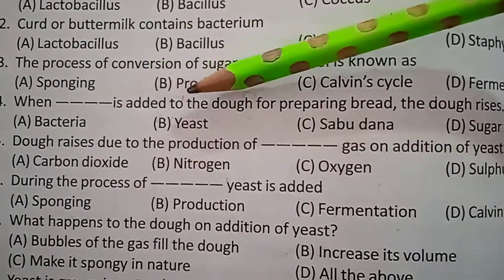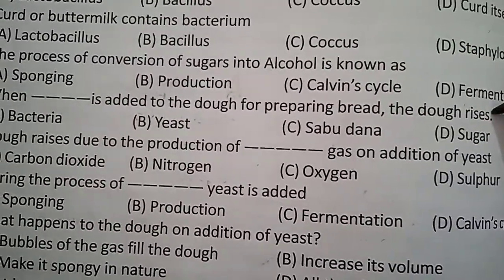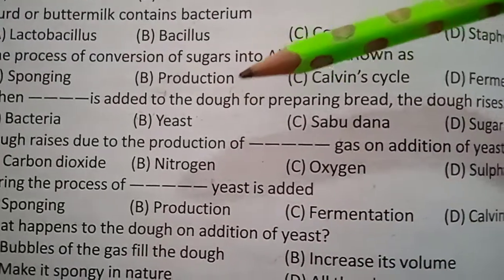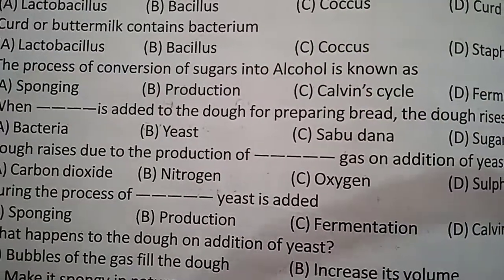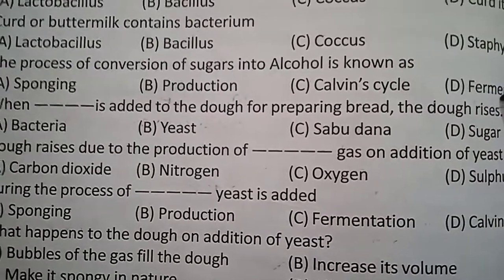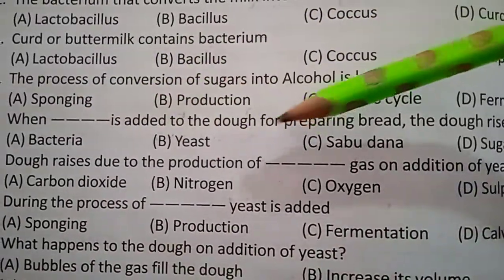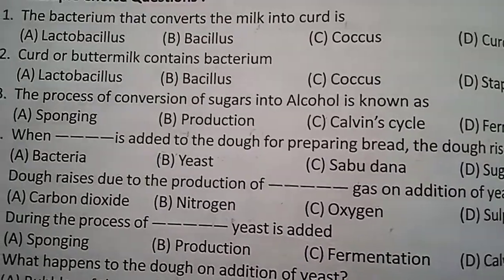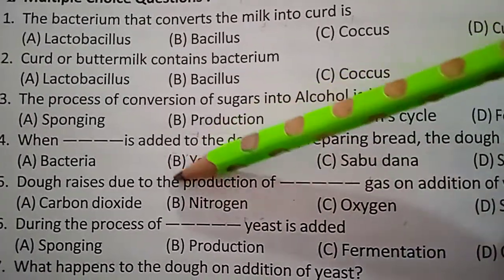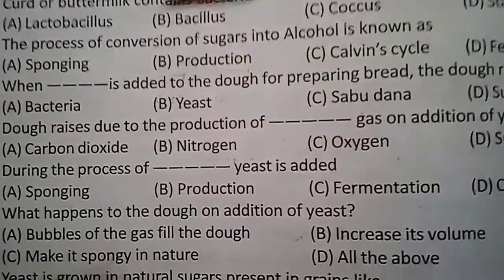When dash is added to the dough for preparing bread, the dough rises. So if we prepare any dough for baking products like bread or cake, the dough rises. That is because of which one? Bacteria, yeast, sabudana or sugar? Answer is yeast. So always remember, baking products need yeast for preparation.